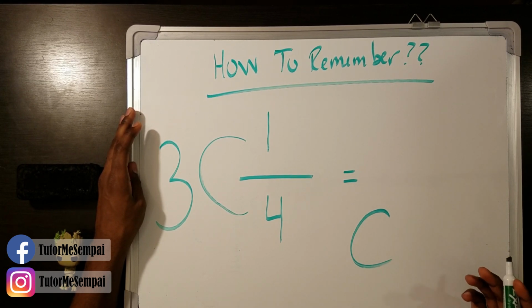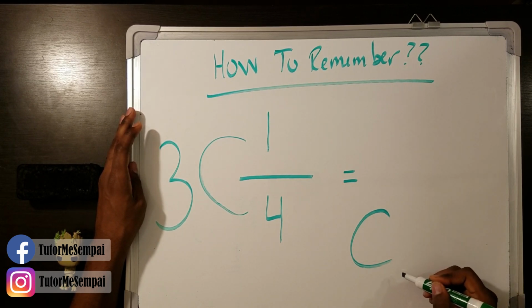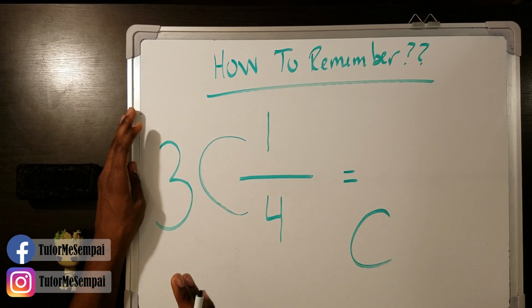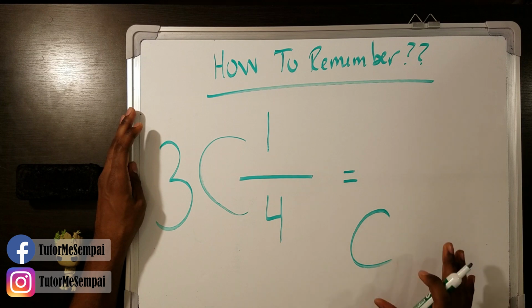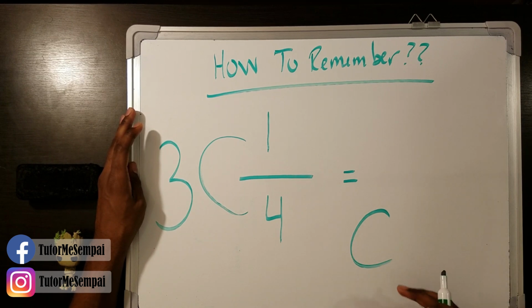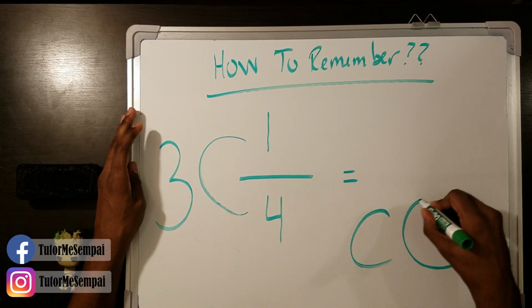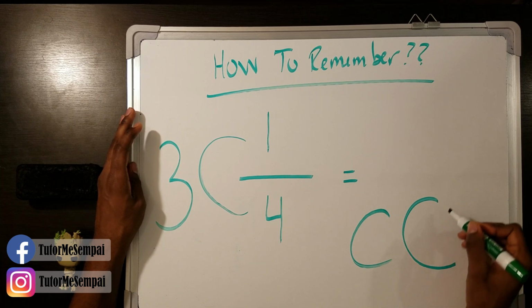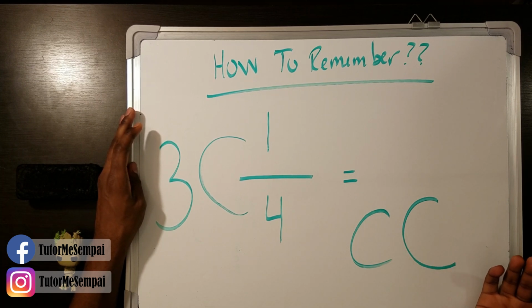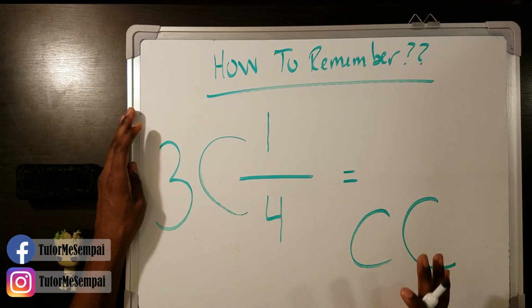Now that might confuse me because starting from the top and going to the bottom is the exact opposite of what we need to do when we're changing a mixed number into an improper fraction. So I don't really like the C method because you have to remember to go from the bottom to the top, and I don't really write my C's like that. You may, so it could help you, but personally, that doesn't really help me.